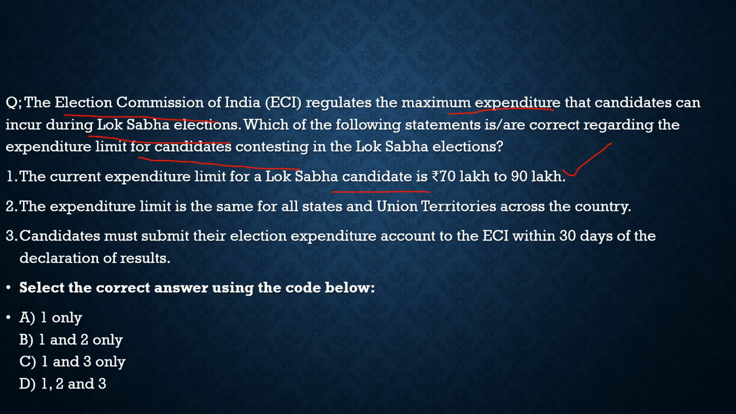Then the second option, the expenditure limit is the same for all states and union territories across the country. No, it is not the same. As we are seeing, it is different for the richer and poorer states. And the third statement, candidates must submit their election expenditure account to the Election Commission of India within 30 days of the declaration of result. 100% correct. So with respect to this question, the correct statements are option 1 and 3 only, and from the code given below, the correct code is option C.